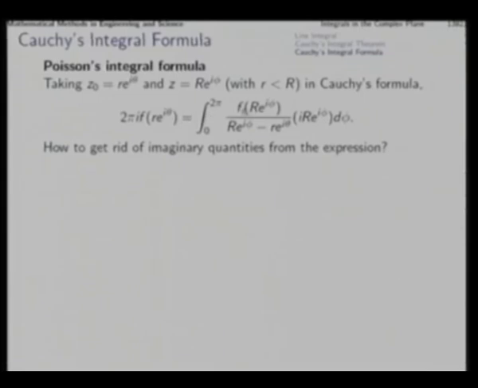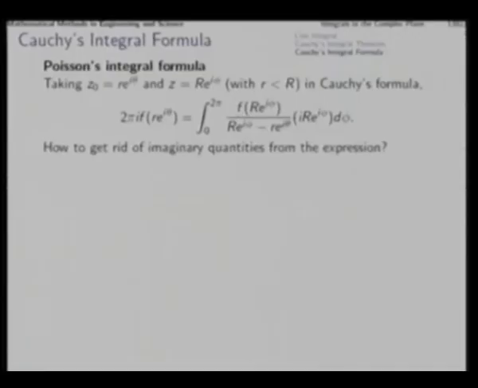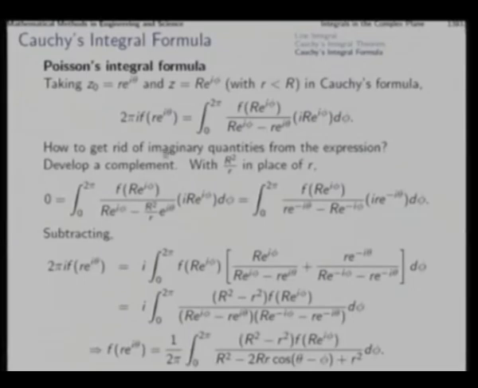Now, if we try to substitute everything directly and simplify, a lot of imaginary terms will remain. To get rid of that, we can consider a complementary term. In place of small r, we put capital R square by r.